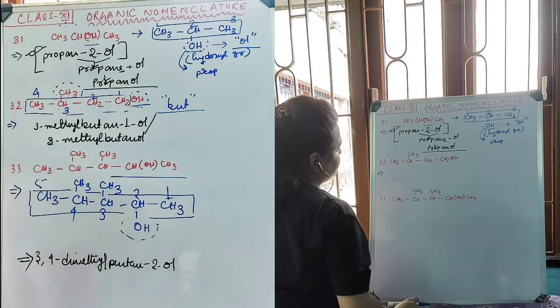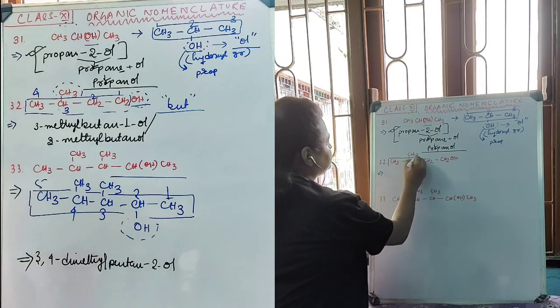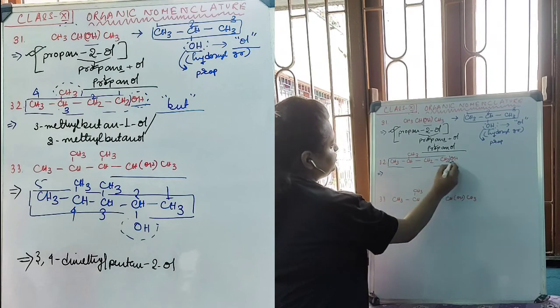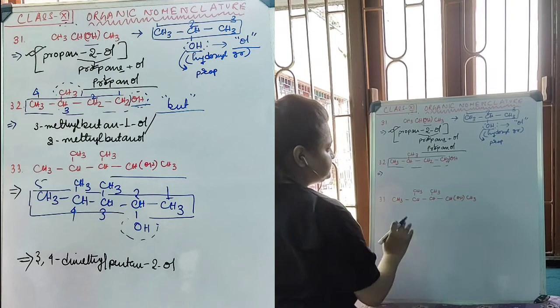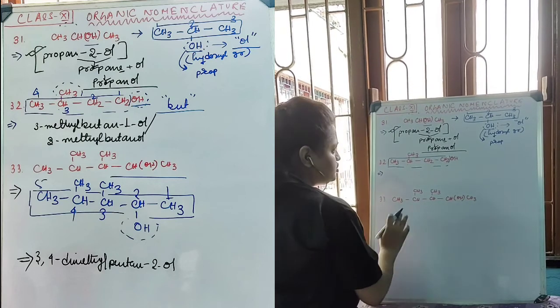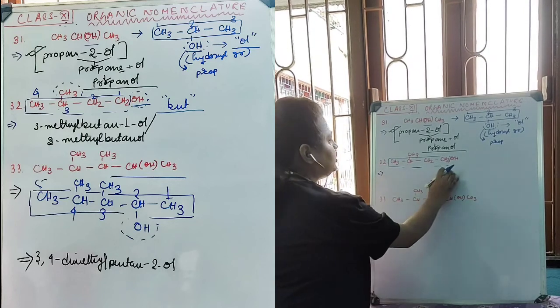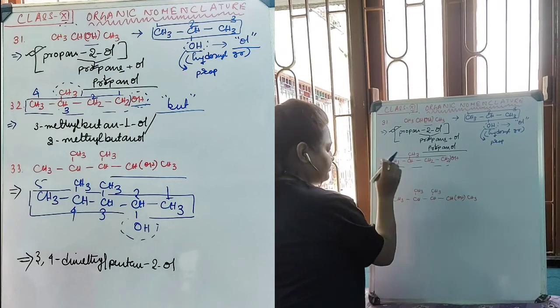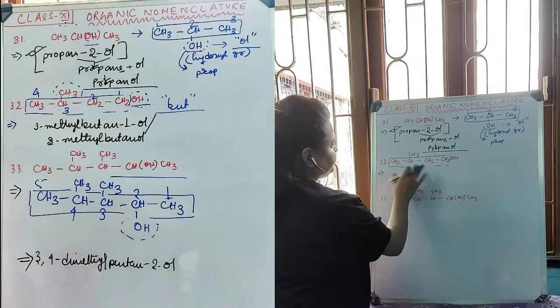In the next compound, the long chain will be 1, 2, 3, 4. So my long chain will be this one. Now you can ask why the OH has been excluded from this long chain. As I said before, the long chain only contains the carbon atoms, not any other heteroatoms. Therefore, our long chain will be confined between the CH3 and CH2.